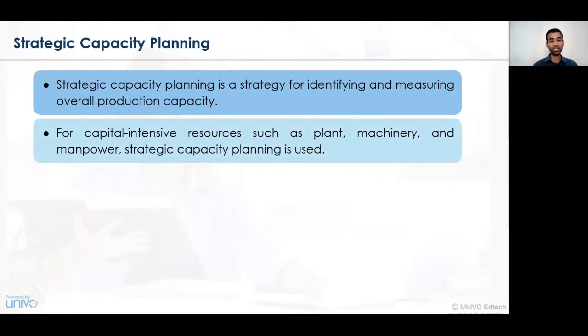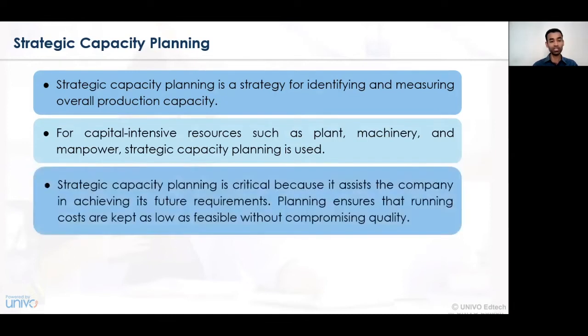The various capital intensive techniques or resources, with respect to the plant, the machinery, the manpower, and the furniture and fixtures that have been employed, and the long-term investment that a company is making, for all those concerns, strategic planning is essentially required. Strategic planning is directly related to capacity planning because it also deals with the capacity of machinery. So may it be a tangible asset or an intangible asset, the potential, skill, knowledge, and ability of an individual or of a certain machinery needs to be assessed at the primary stage, and based on those concerns, further engagement planning needs to be undertaken.